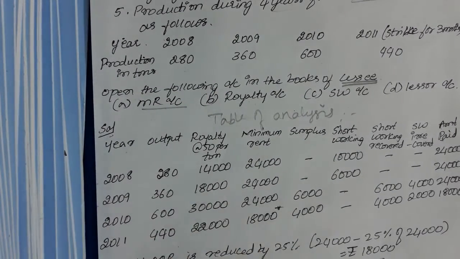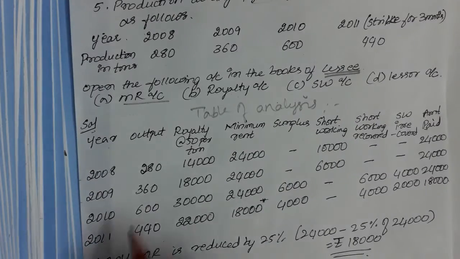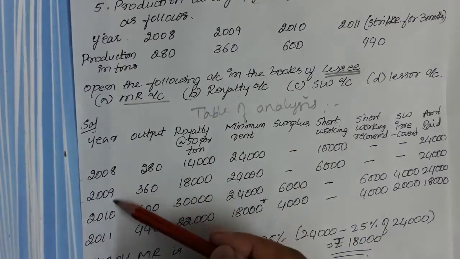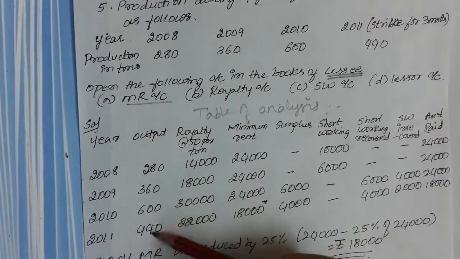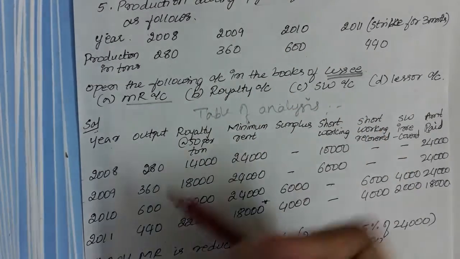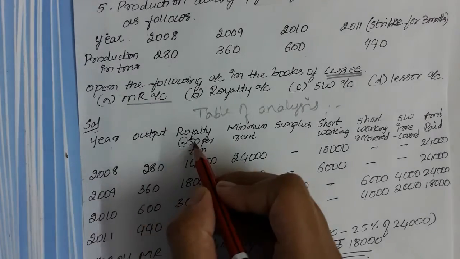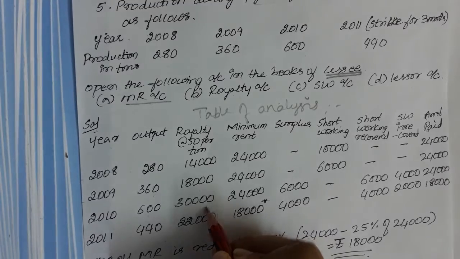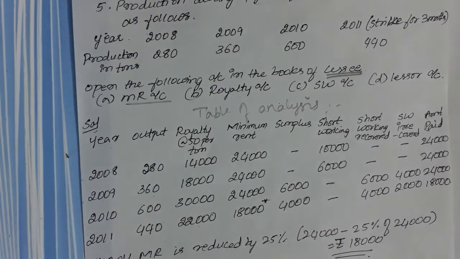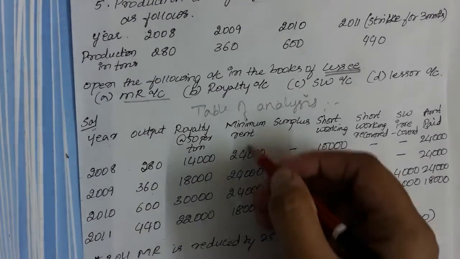How to prepare a table of analysis? You will be writing the years first, whatever the years are: 2008, 9, 10 and 11. Then whatever output the company has produced, you'll be writing. What is the royalty? Rupees 50 per ton, as the question says. So 280 into 50, 14,000. 360 into 50, 18,000. 600 into 50, 30,000. 440 into 50, 22,000.